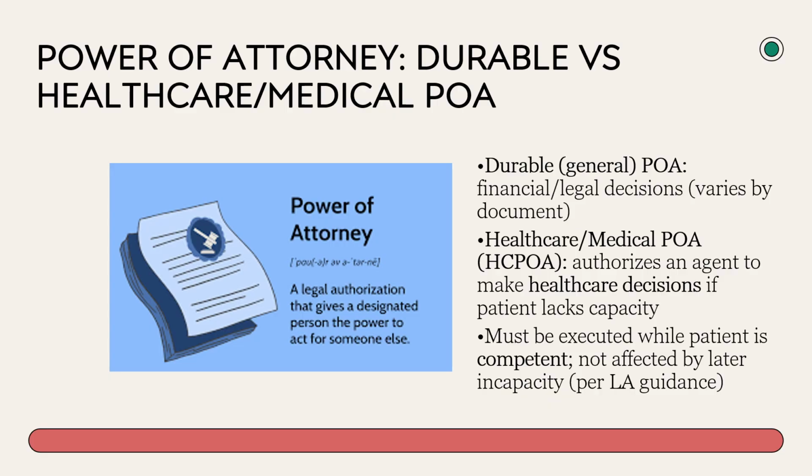Power of attorney is frequently misunderstood in the field. A general or durable power of attorney often covers financial or legal decisions depending on the document. A healthcare or medical power of attorney authorizes an agent to make medical decisions if the patient is incapacitated. Louisiana guidance emphasizes that a healthcare power of attorney must be prepared and signed while the person is competent and is not affected later by incapacity.